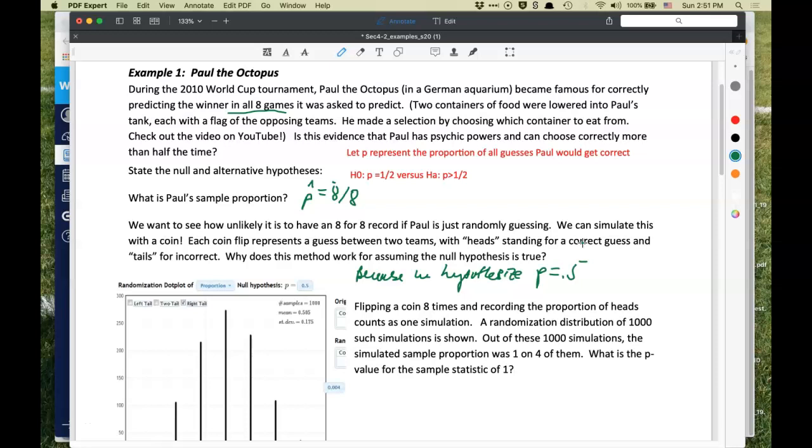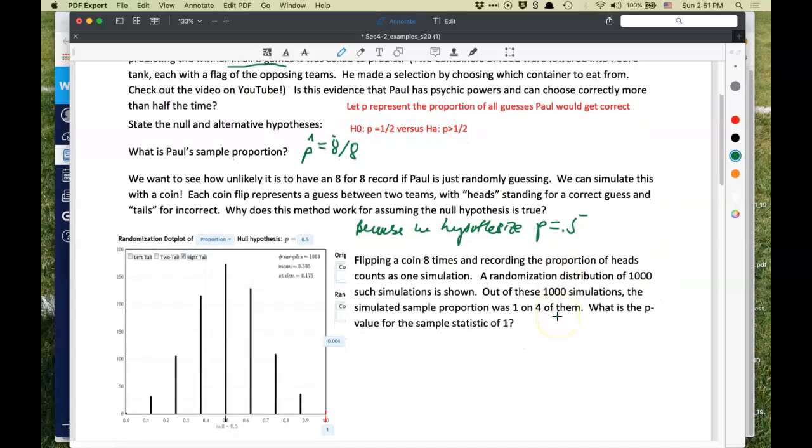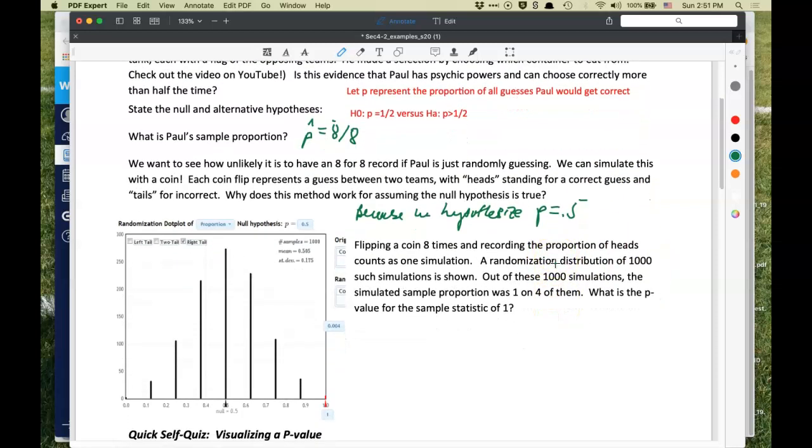That's what we'd expect just due to chance. If the null hypothesis were, let's say, 1 out of 6, one could imagine using a die to simulate that. So we're going to flip a coin 8 times and record the proportion of heads as one simulation.